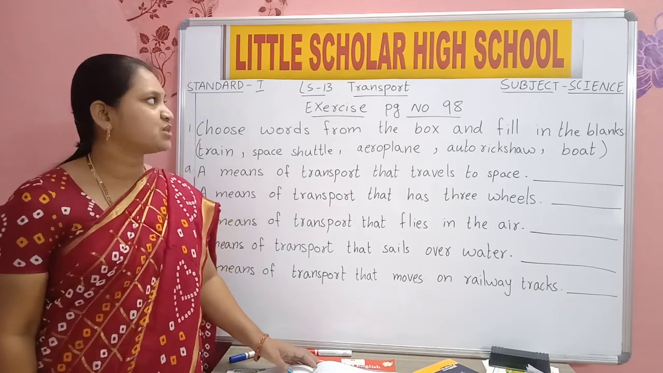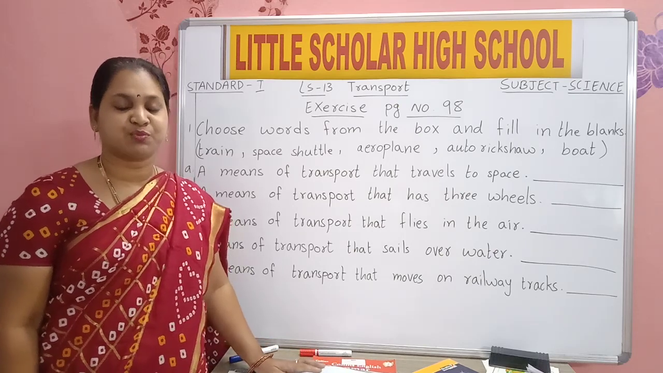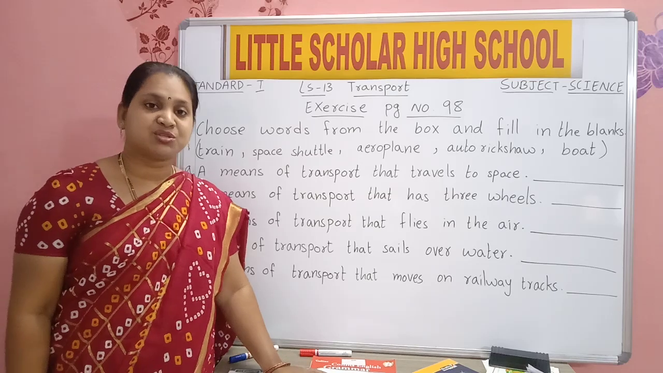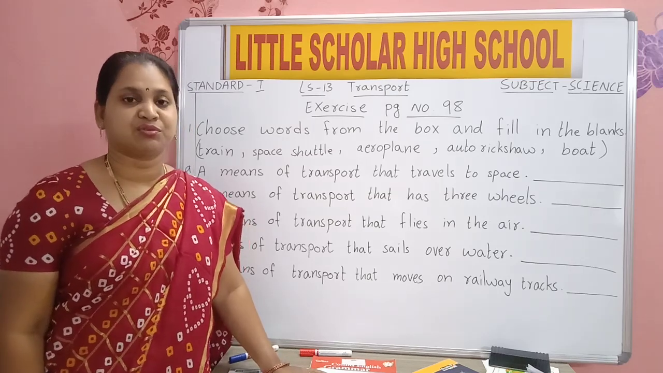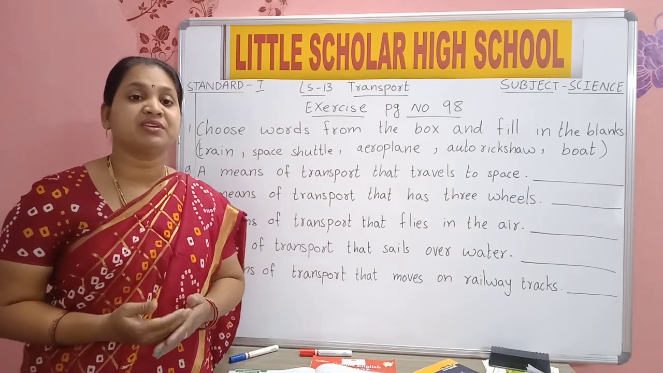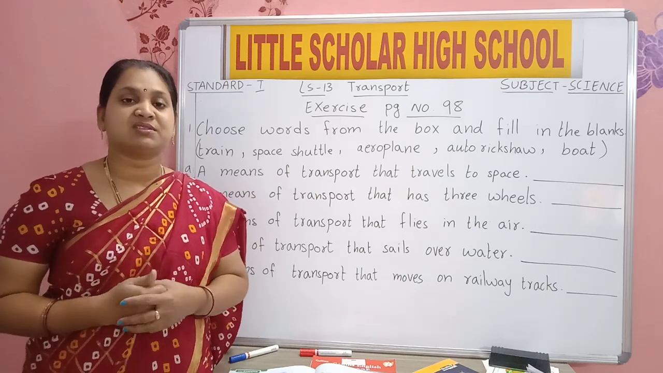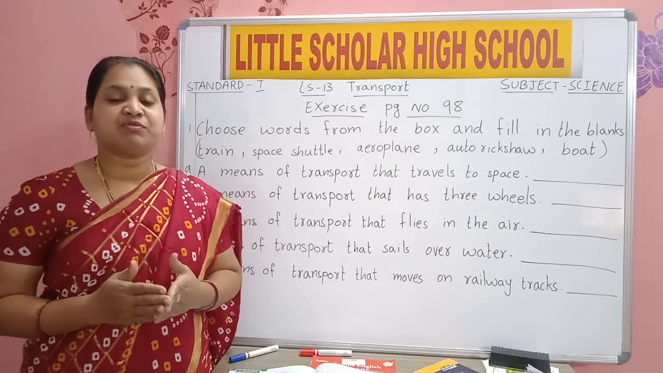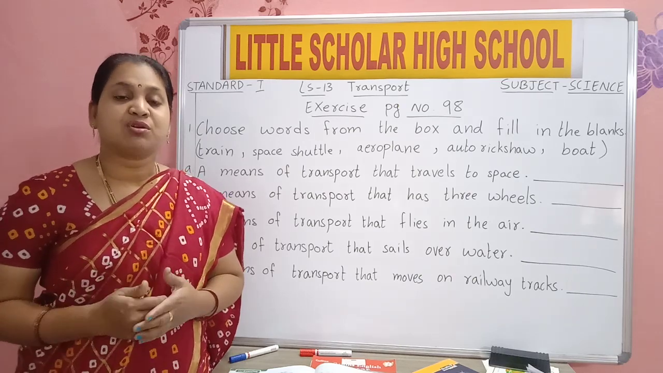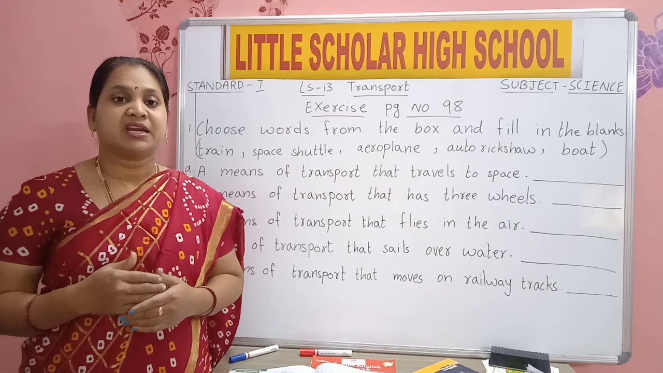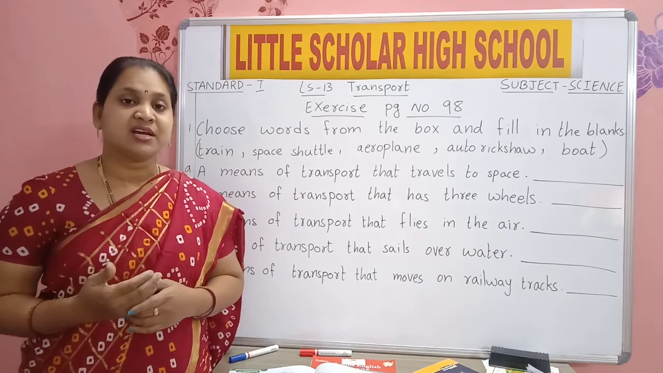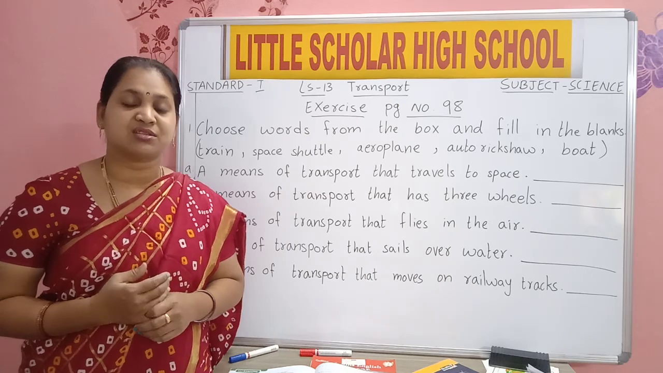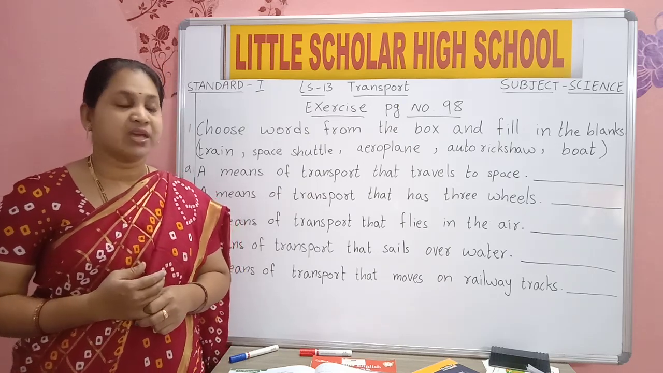Standard first, subject science. We are in lesson number 13, transport. To move from one place to another we need transport. What are transport? Different types of vehicles we use. If we want to go to a neighbor's or a relative's house, to relatives who are staying in other states, other cities, we need different types of vehicles.